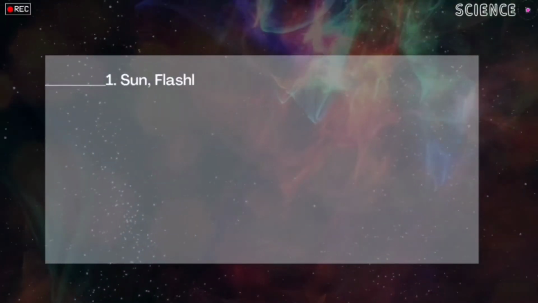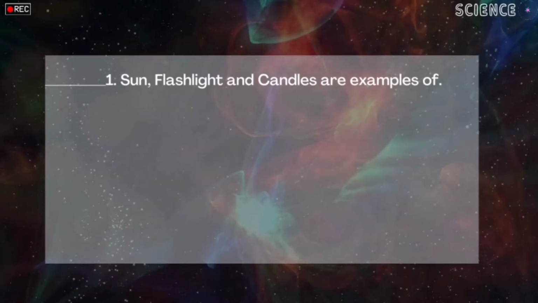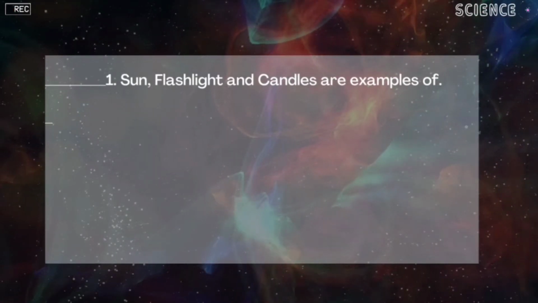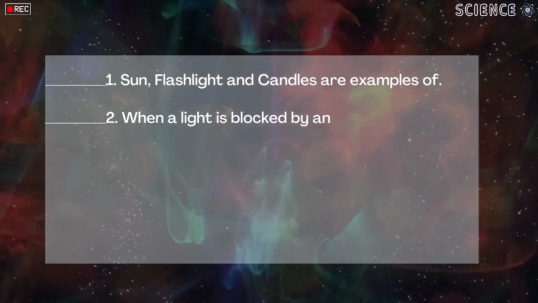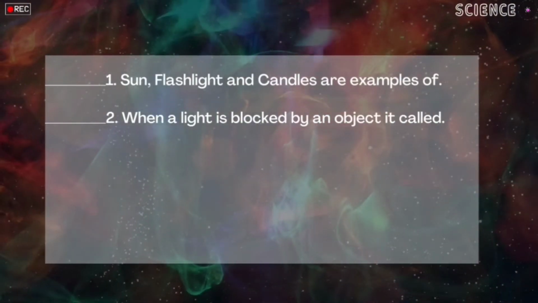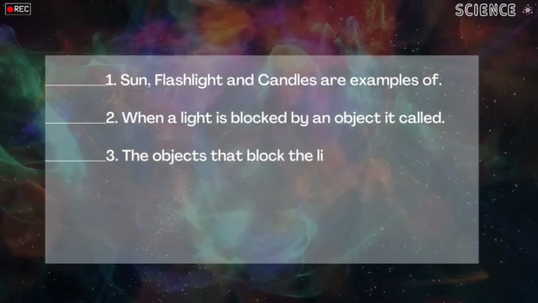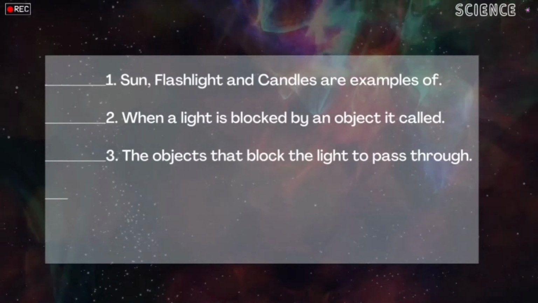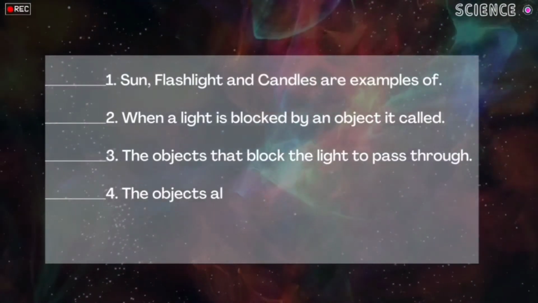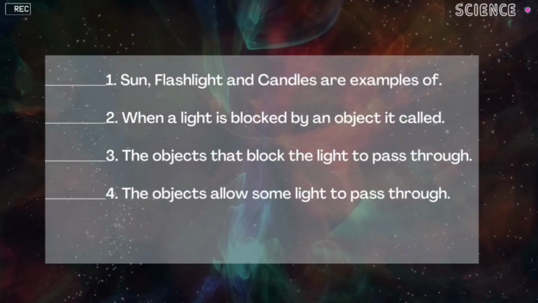Sun, flashlight, and candles are examples of. You may write your answers. Number 2. When a light is blocked by an object, it is called. Okay, number 3. The objects that block the light to pass through. I hope we know this answer. Number 4. The objects that allow some light to pass through. Write your answers in your notebook.